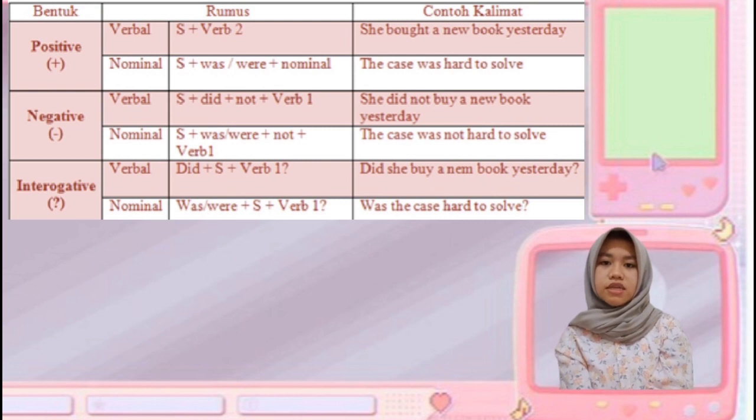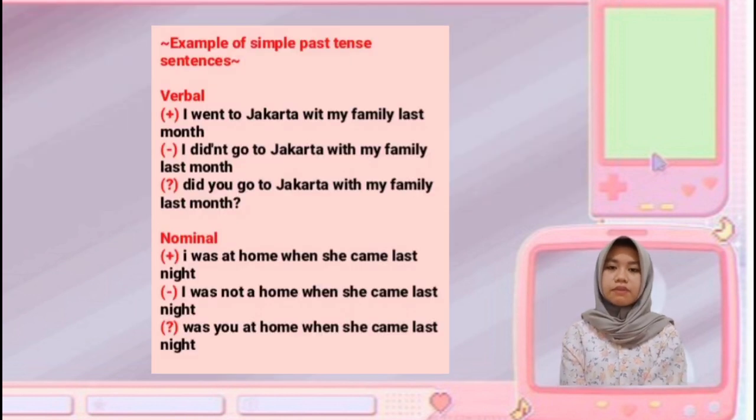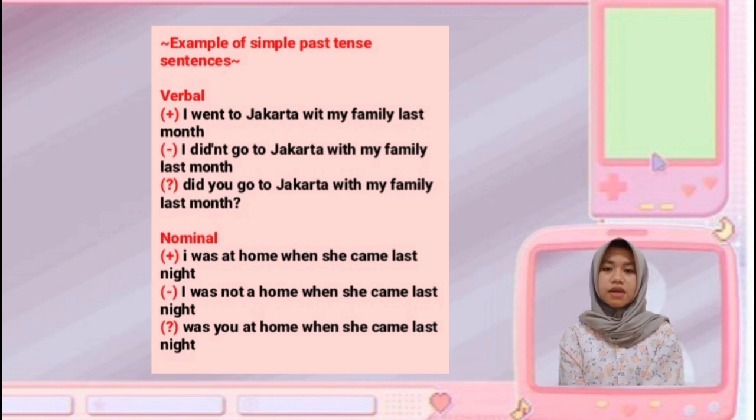Interrogative, verbal, did plus subject plus verb 1. Did she buy a new book yesterday? Nominal, was or were plus subject. Was the case hard to solve? Example of simple past tense sentences. Verbal. Positive, I went to Jakarta with my family last month. Negative, I did not go to Jakarta with my family last month. Interrogative, did you go to Jakarta with your family last month?